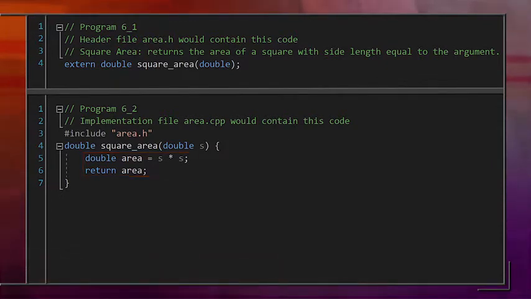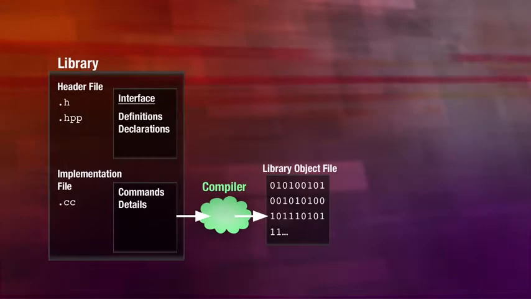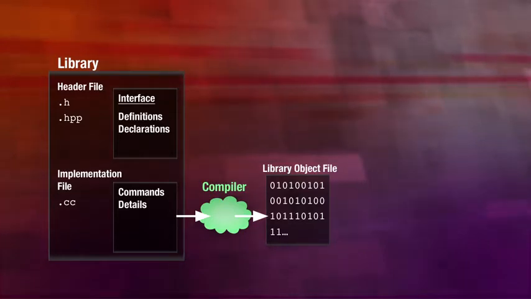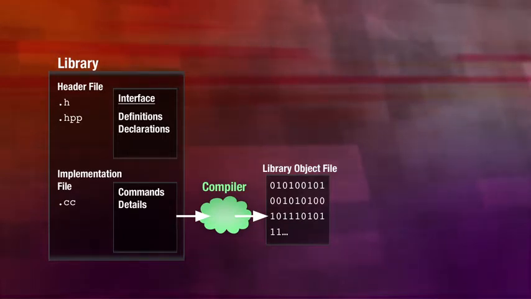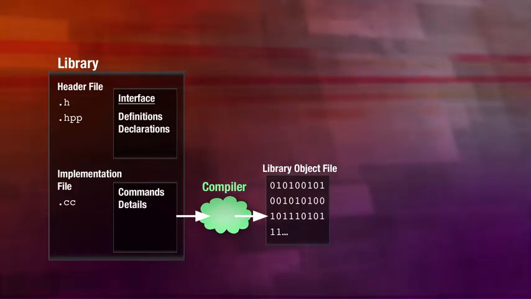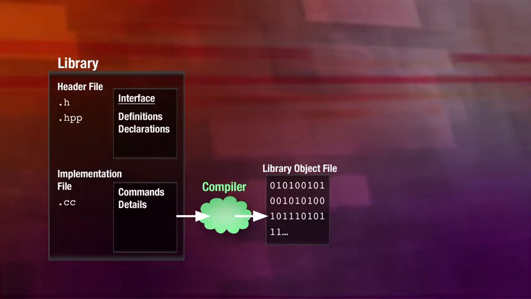Now, note that a library does not actually contain a main function like we saw before. The library is not going to contain code that is run as the main program by itself. It's just going to contain functions that can be used by the main program. The library can then be compiled into what's called an object file. The object file is machine instructions, but these machine instructions can't be run on their own. Since no main function was defined in the library, it doesn't have any commands that just get executed on their own. Instead, these are machine instructions waiting to be used by some other program.